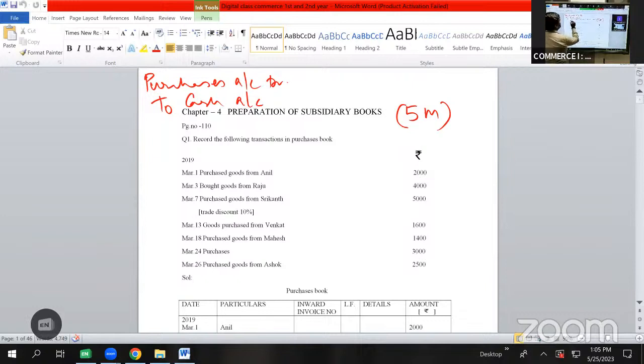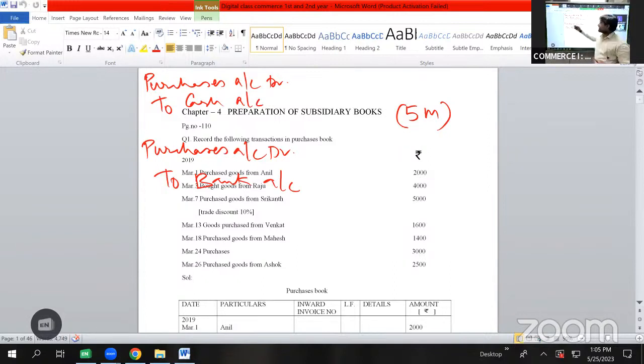Or else we'll be purchasing the goods and we'll be making check payment. So the general entry will be purchases account debit to bank account. So when we have made the payment through cash, we have recorded the entry as purchases account debit to cash. When we are making the payment through check, we'll be writing the journal entry as purchases account debit to bank. तो हम पैसा देके खरीद रहे तो purchases to cash लिख रहे, चेक देके खरीद रहे तो purchases to bank लिख रहे. These 2 transactions, purchases to cash or purchases to bank, these 2 will be considered as cash transactions,